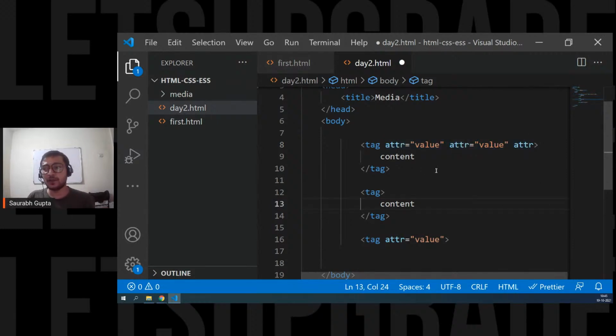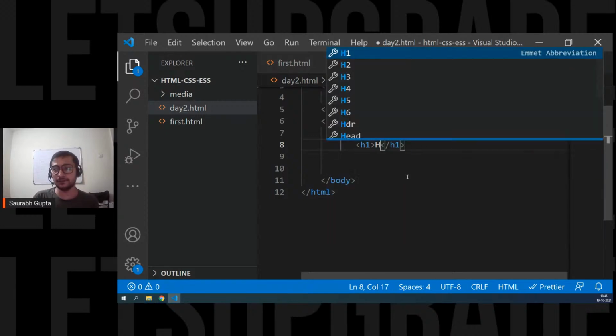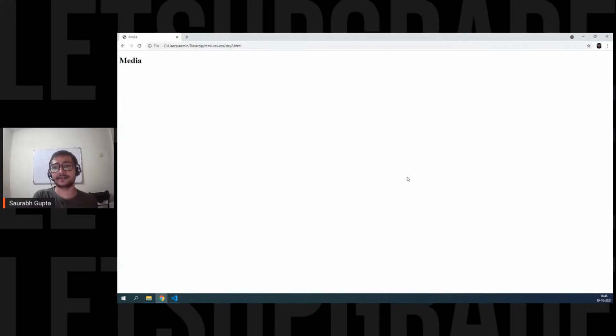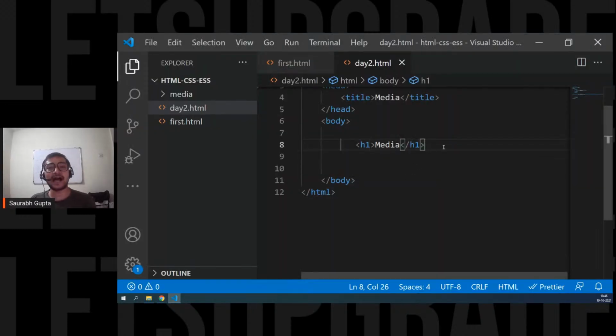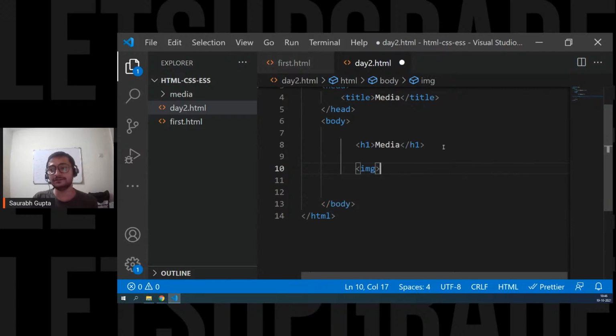Is that clear, everyone? Now we have seen a normal tag like this one. This was a normal tag, H1, opening, closing, and a content. Let me write it like this. So opening, closing, and a content. So it's a normal tag. Now let's see an example of an empty tag. The best and first example of an empty tag is a tag that will help you put an image on your web page, and the tag name is the img tag.